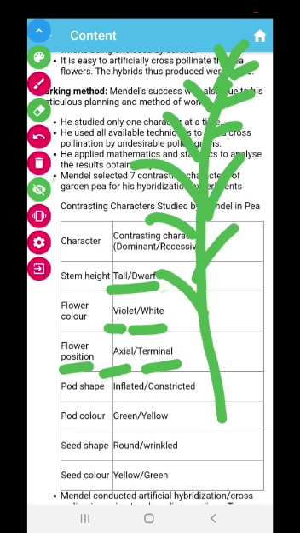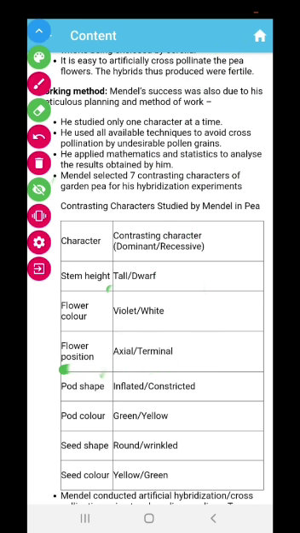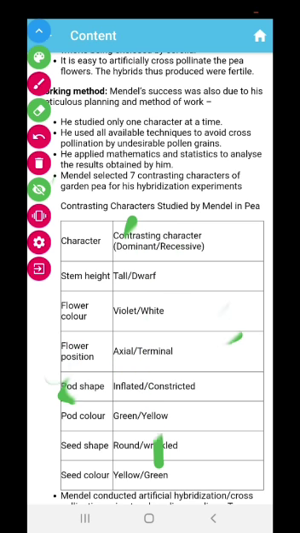And the other one is like this. If the branch is this, then this is also a branch, this is also a branch, and every branch terminates with one flower. This kind of flower position is known as terminal flower position. So this is all about flower position.